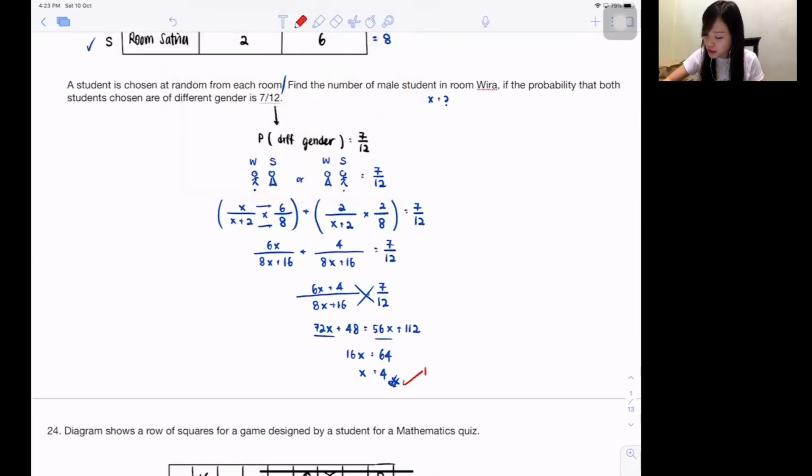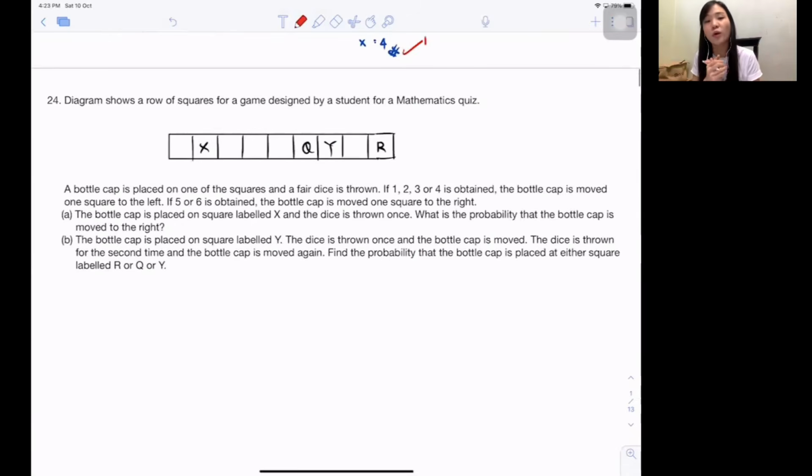Here 1 mark, here 1 mark. I think around here 1 mark. So 3 marks. I just try to give you a guidance on how the 3 marks come from, okay? The working is actually not very important as long as you get 4 at the end, okay? So next one, 24.